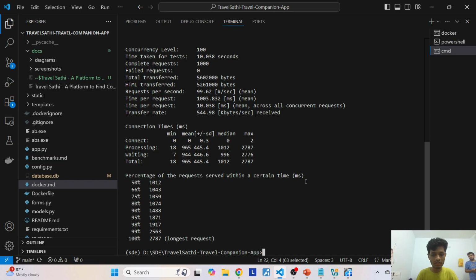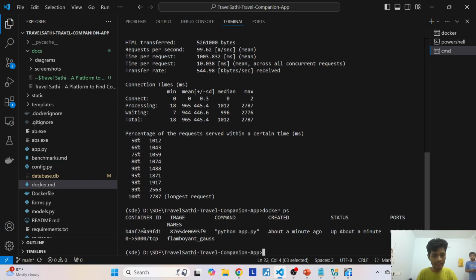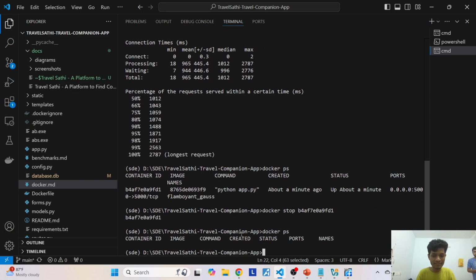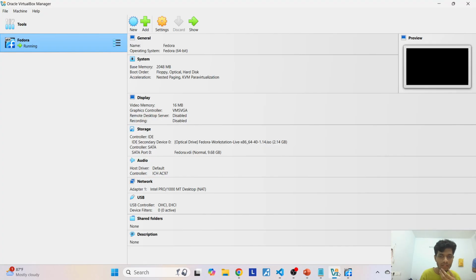I'm going to run docker ps. This is our container running, and this is our container ID. To stop this container, we have the docker stop command, and I'll input this container ID. Let's verify with docker ps. Yes, it stopped. Now let's move to VirtualBox and see how our Fedora VM performs.